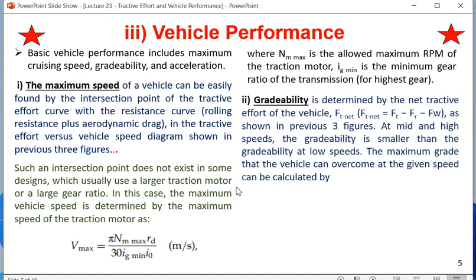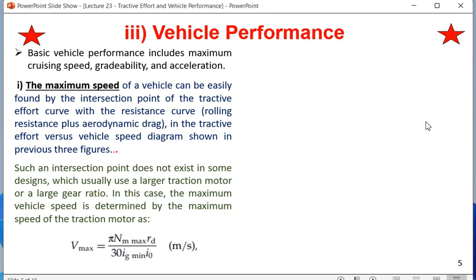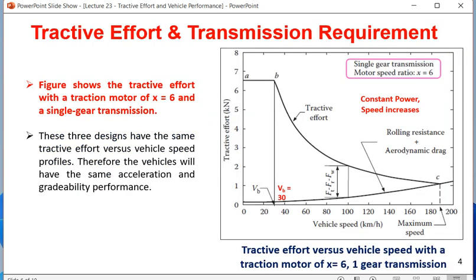So this is the first parameter, which is called the cruising speed, or maximum cruising speed, or maximum vehicle speed. Gradability is determined by the net tractive effort of the vehicle. So Ft net is equal to Ft minus Fr minus Fw, as shown in the previous diagram. This is actually called Ft net. Ft net is Ft minus Fr minus Fw.